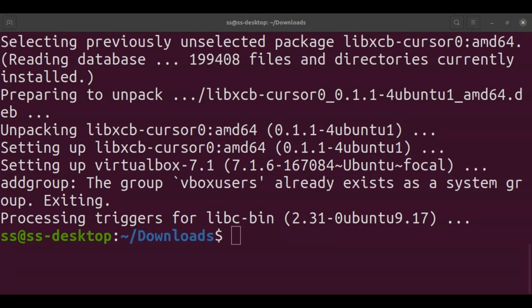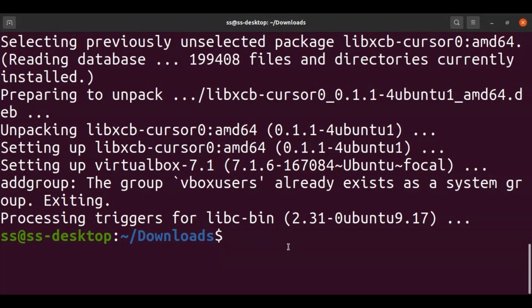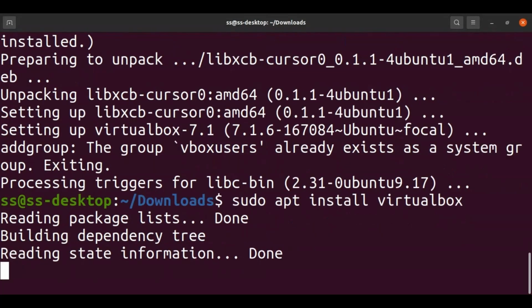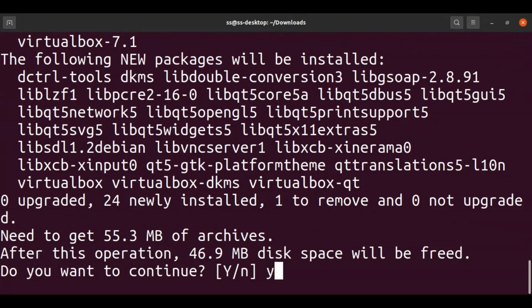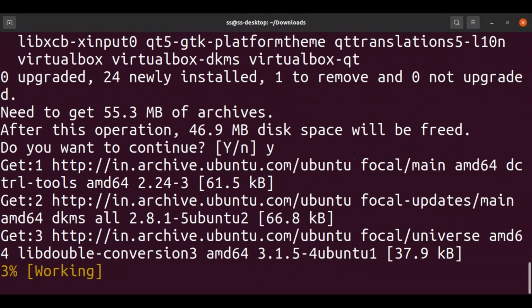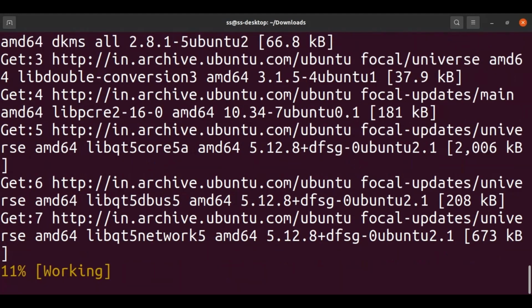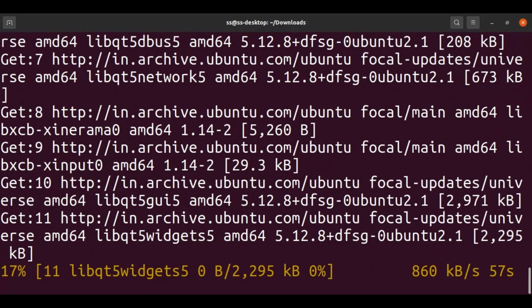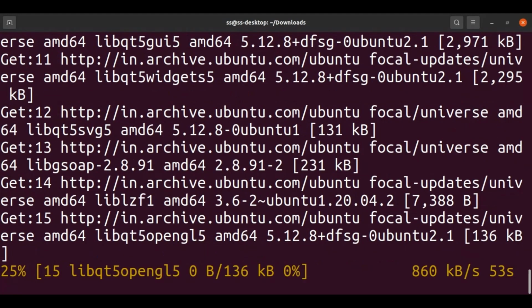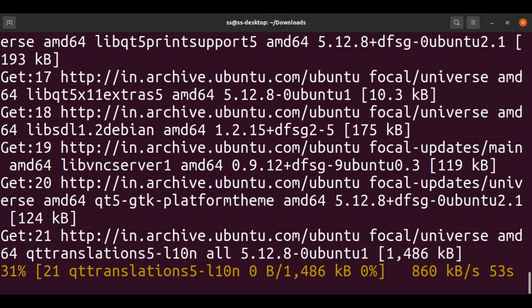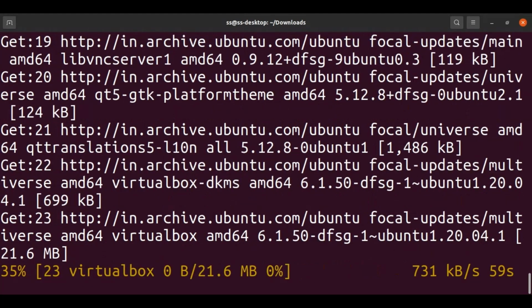Okay, and that will hopefully install our VirtualBox without any problem. And you can see it is now working. There is no error or anything else. So it is getting installed in your host machine.